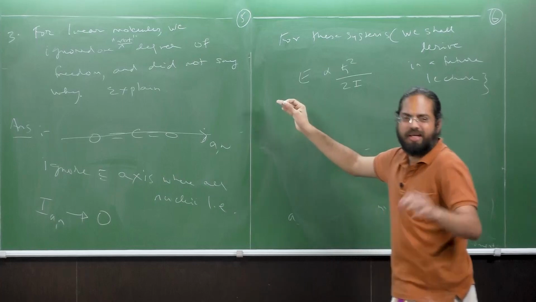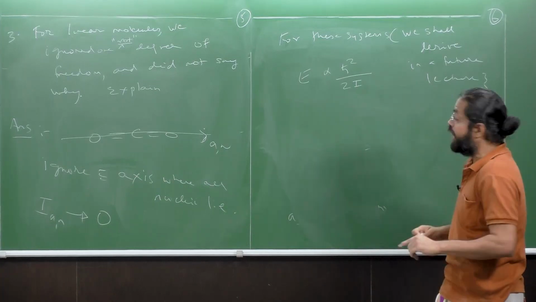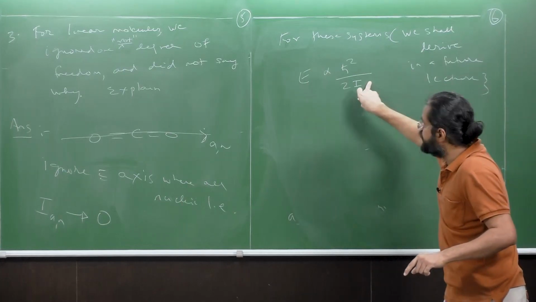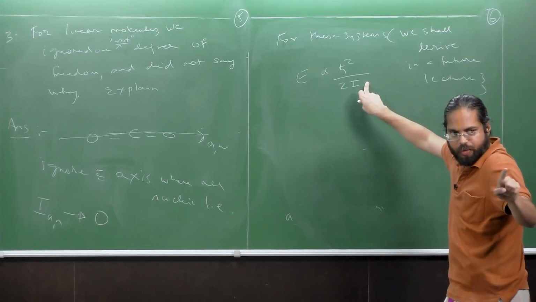There may be some constant depending on what unit you choose. But again, note the energy is inversely proportional to the moment of inertia for these systems, okay.